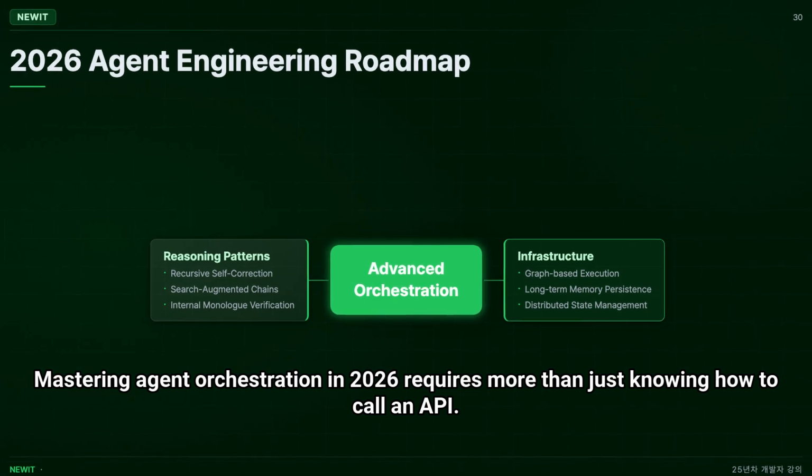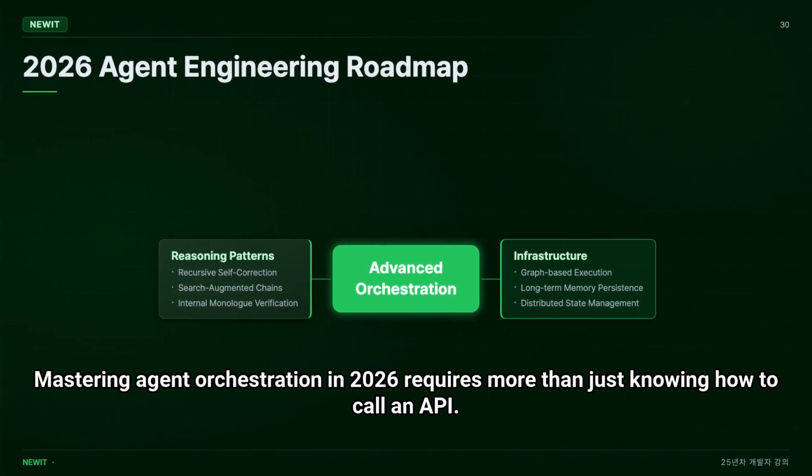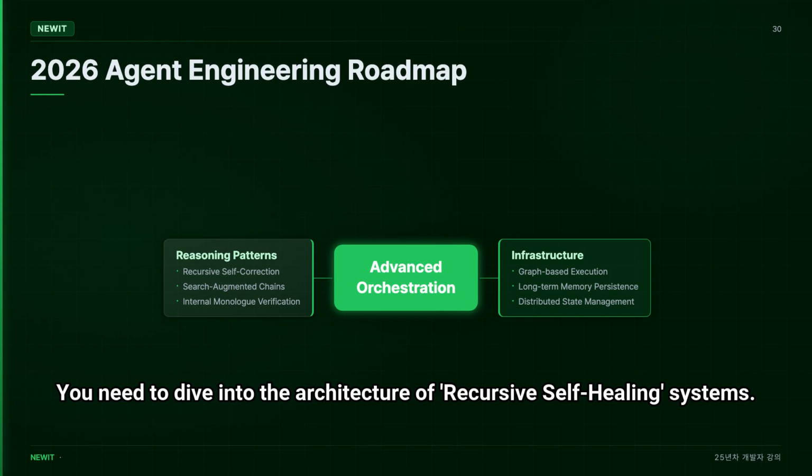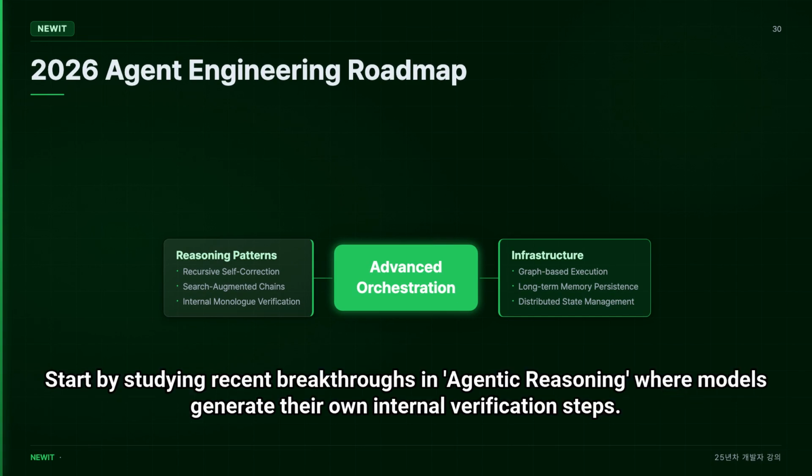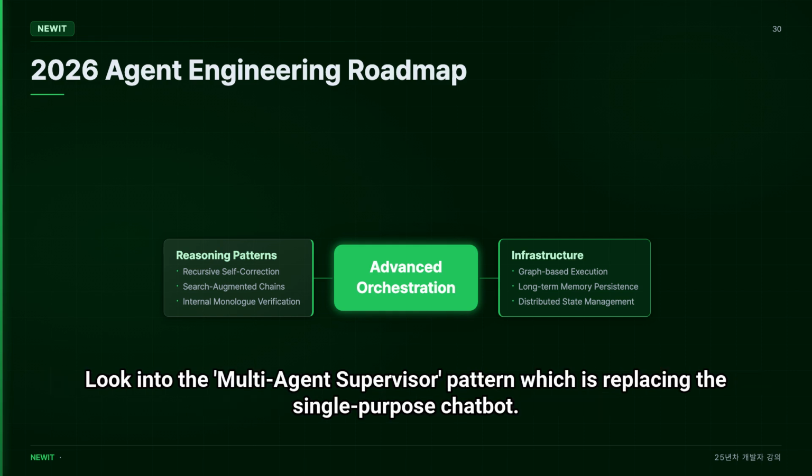Mastering agent orchestration in 2026 requires more than just knowing how to call an API. You need to dive into the architecture of recursive, self-healing systems. Start by studying recent breakthroughs in agentic reasoning, where models generate their own internal verification steps. Look into the multi-agent supervisor pattern, which is replacing the single-purpose chatbot.